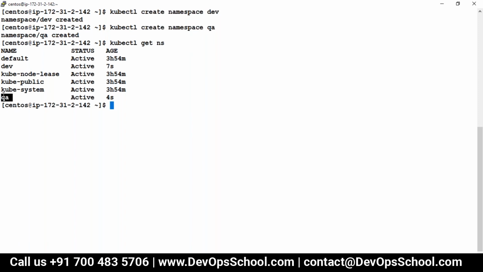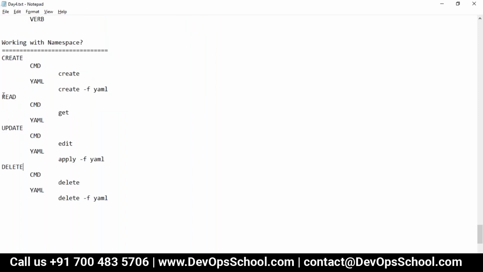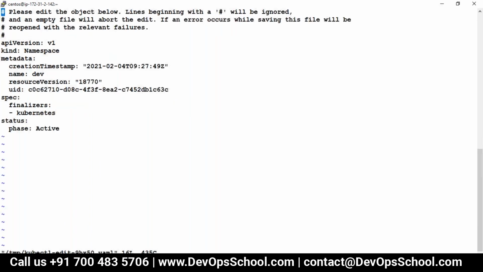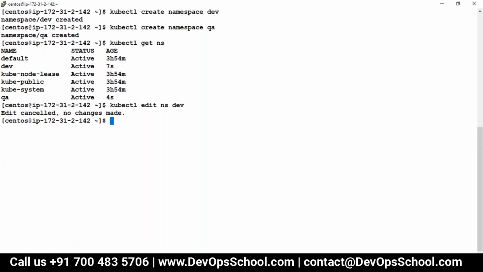Wonderful. So now you got the namespace. Now which you have to edit. For edit, what you have to do, command line or YAML file. As of now, I'm working with the command line. So see, edit. What do you want to edit? NS short name. Which one? Dev. There's nothing much to edit right now because no limit has been applied, no access has been allocated. It's a basic format. I'll complicate it slowly, but right now, not editing anything. Done. Editing cancelled. No changes made.